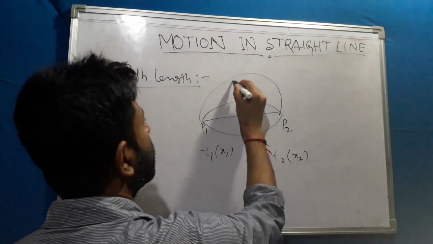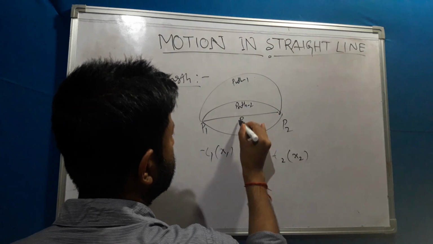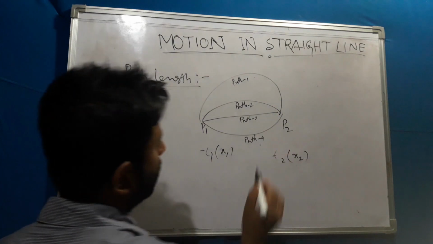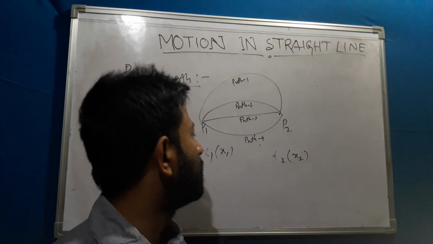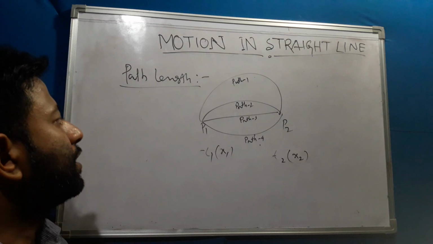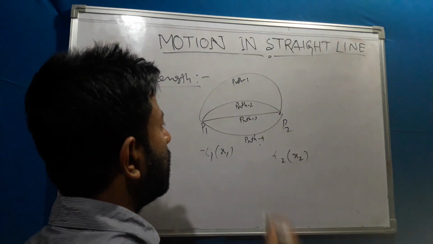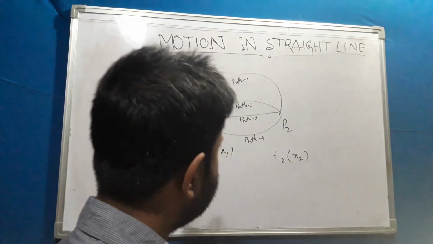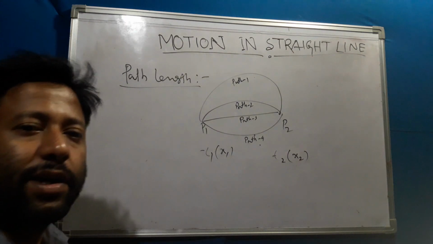Suppose this is path 1, this is path 2, this is path 3, this is path 4. Whenever an object is changing its position with respect to time, when we connect all of them, that means whatever path is followed, this is known as the path length. Now this path length is a scalar quantity. Scalar quantity means it does not have any particular direction.